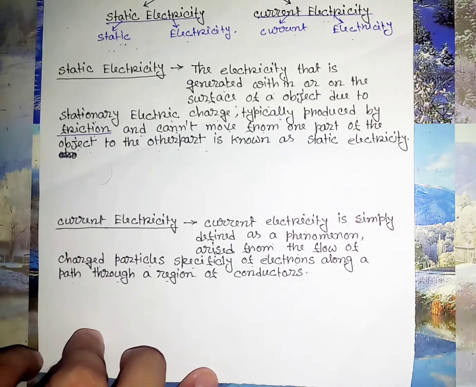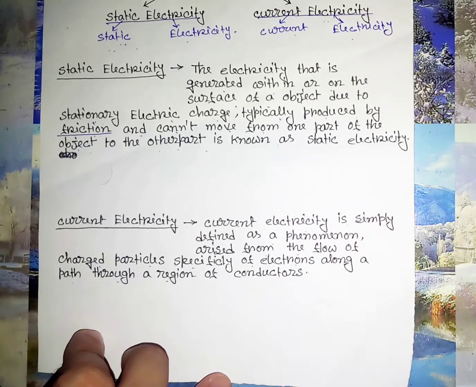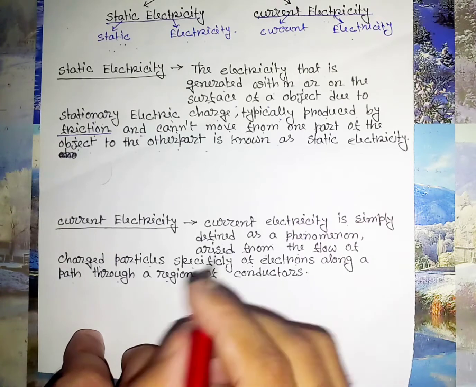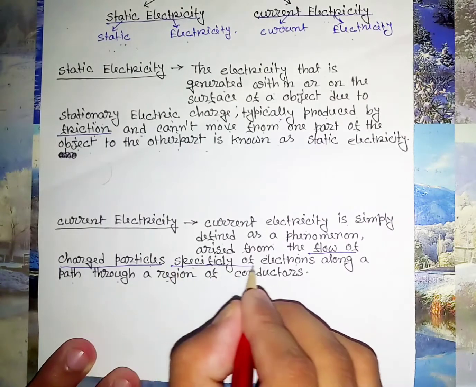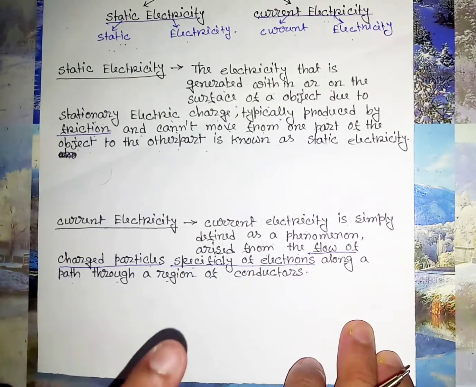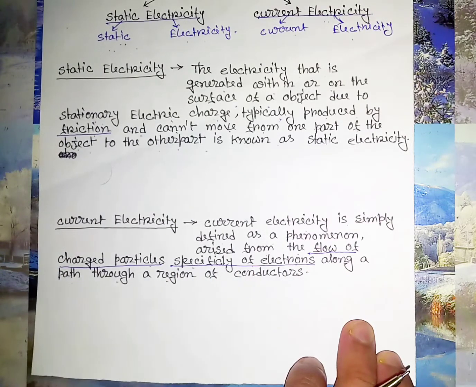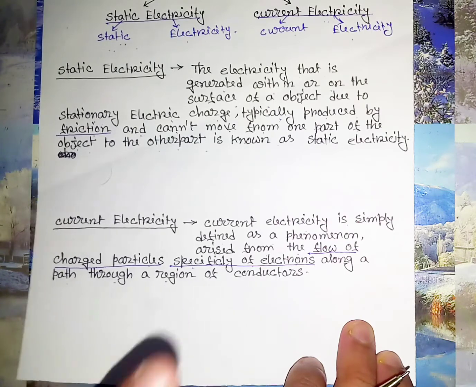Current electricity basically arises from the flow of charged particles, specifically electrons. That means, when you give the proper definition, you should clearly mention each and every point related to it. Current electricity arises due to flow of charged particles, specifically of electrons. That is the main point, and you should clearly define it in your definition.